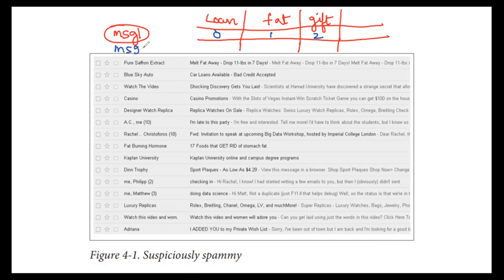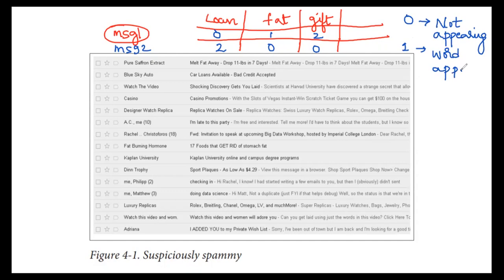Similarly, in the second message or mail, we will write how many times these words are appearing. 0 indicates that the word is not appearing in the message. 1 indicates that the word is actually appearing, that is, the spam word is present.